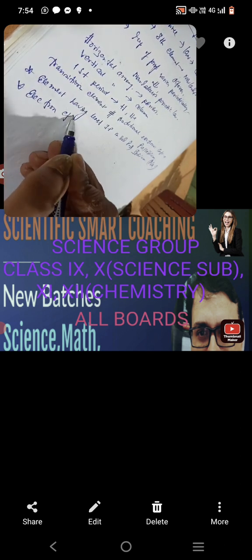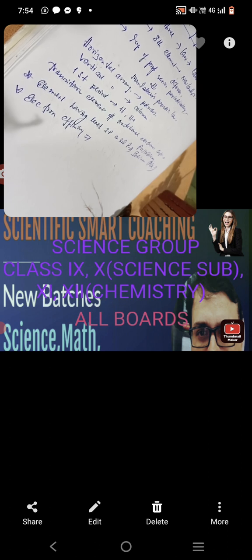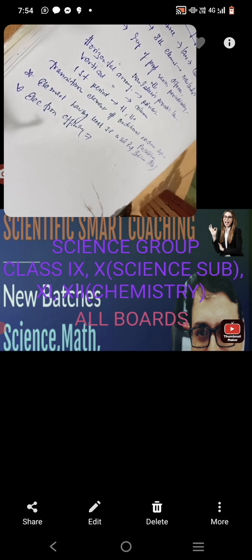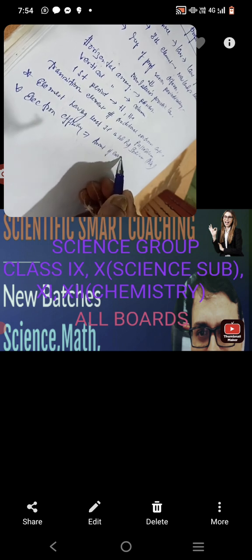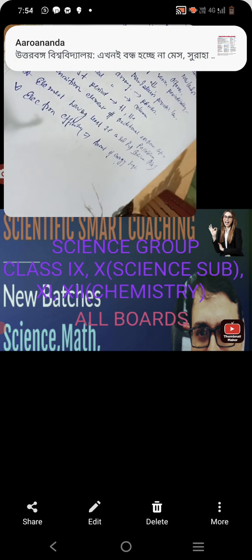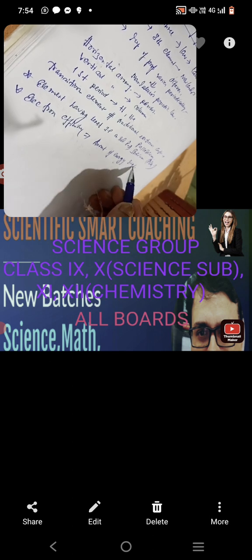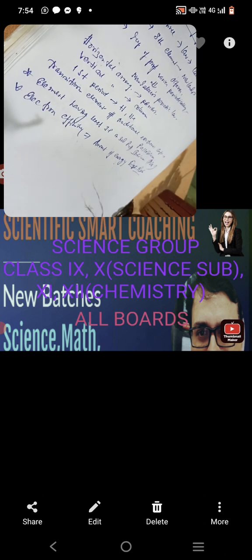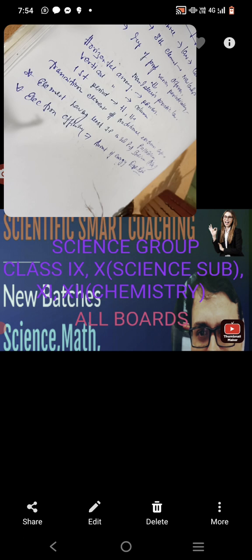Electron affinity is the amount of energy released when an atom in the gaseous state accepts an electron to form an ion.